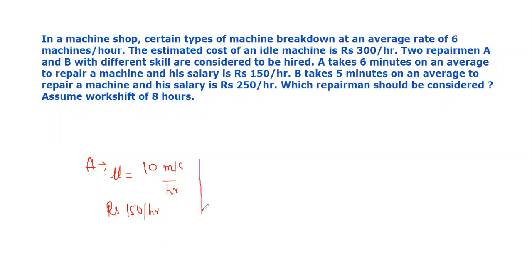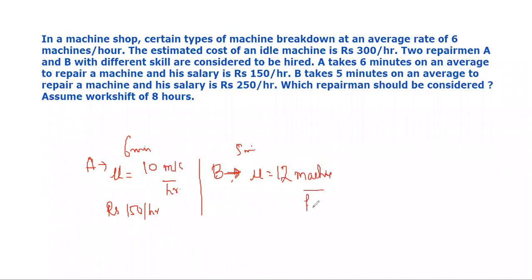Okay, if he is working for 1 hour to repair the machine, then he will charge an amount of rupees 150 per hour. What about the second case, the repairman B? Okay, his service rate is different because they have different skills. It takes 5 minutes on an average to repair a machine. For the repairman B, it takes only 5 minutes. A takes 6 minutes on an average to repair a machine, he will take 5 minutes. Therefore, in 1 hour, he will be able to repair 12 machines.